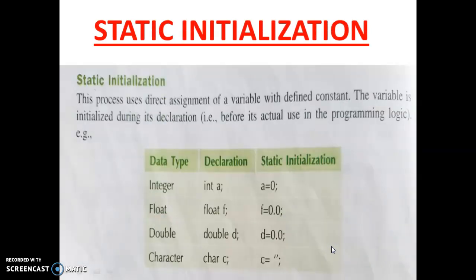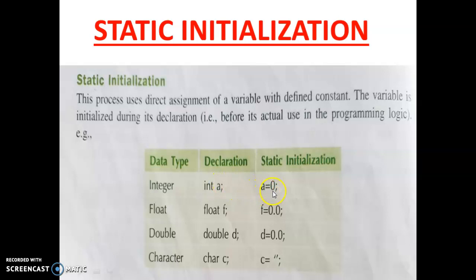Static initialization means which is constant. Suppose int a, it is called declaration. Int is the type of the variable and a is the variable name. So I declare a variable which is integer type, and the variable name is a.